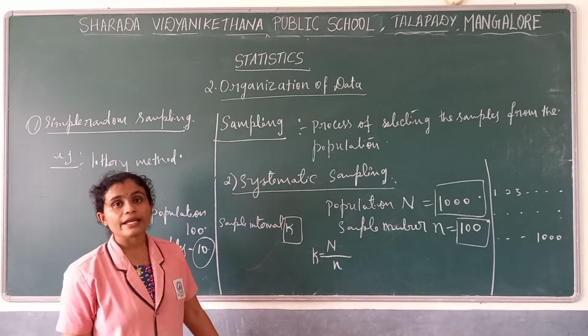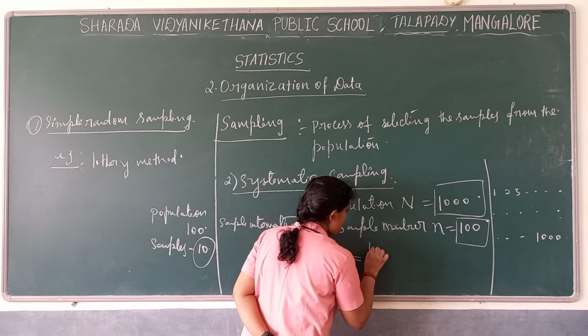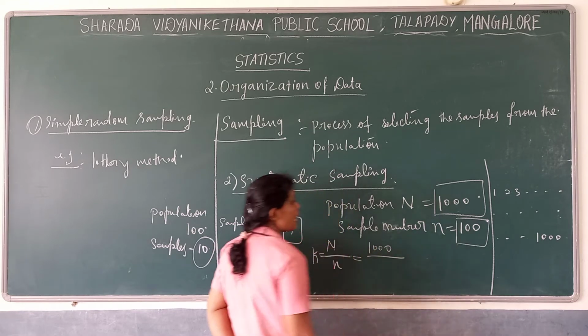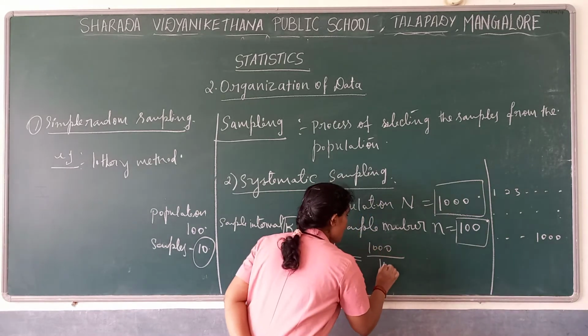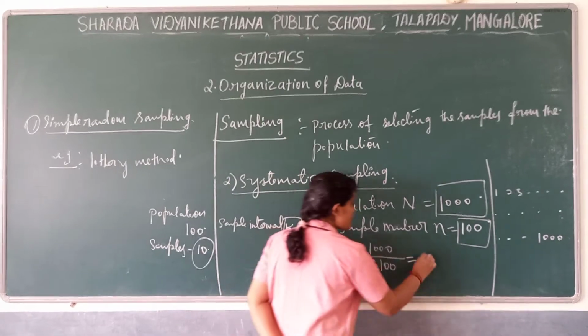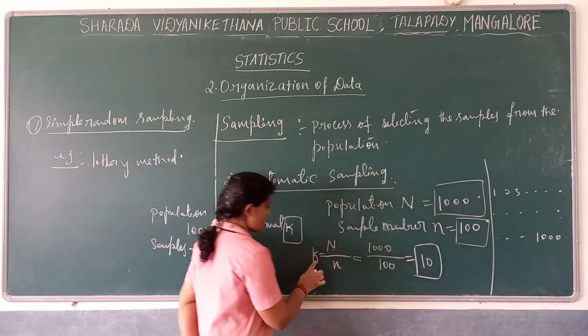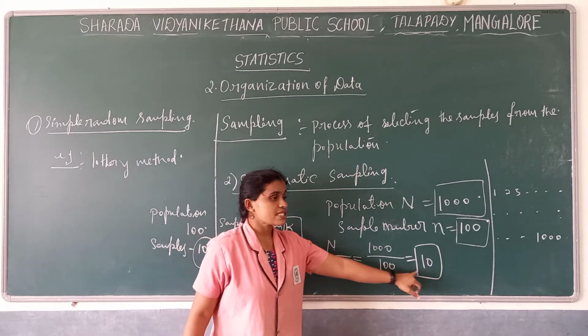I have 1000 people and I have to select 100 as a sample, so I get the sample interval as 10.